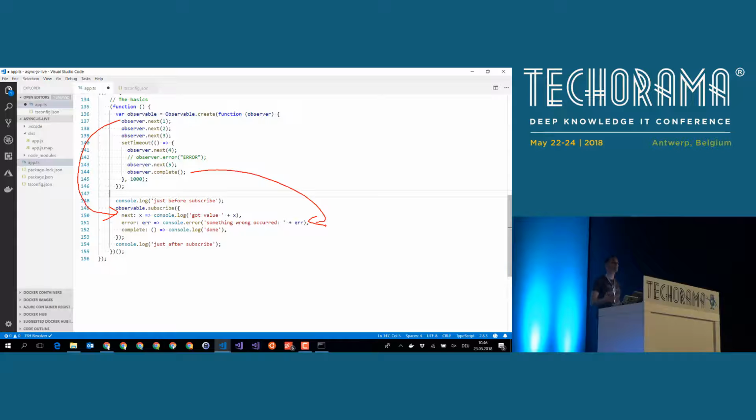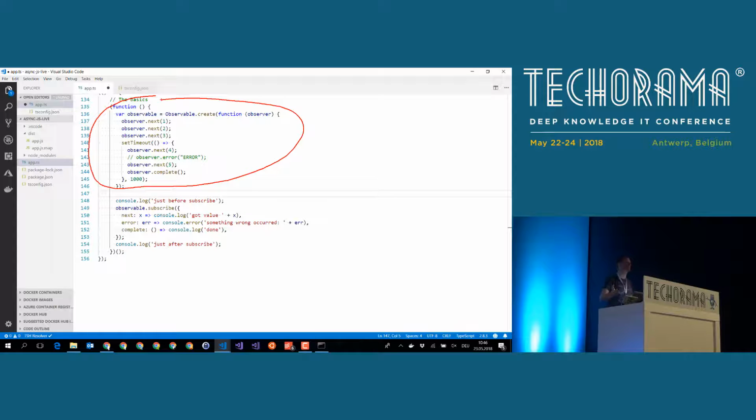An important thing that you have to remember is that an observable without a subscriber doesn't execute any code. So if you create an observable like here, and nobody is interested in the results, nothing will happen. The next will never be called.